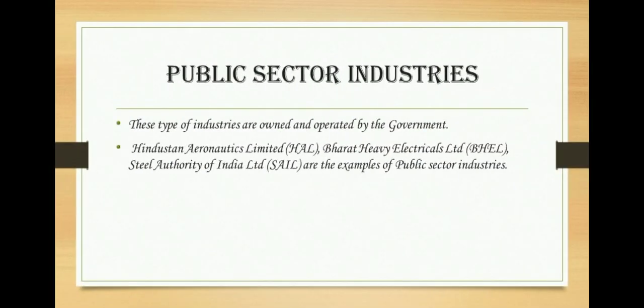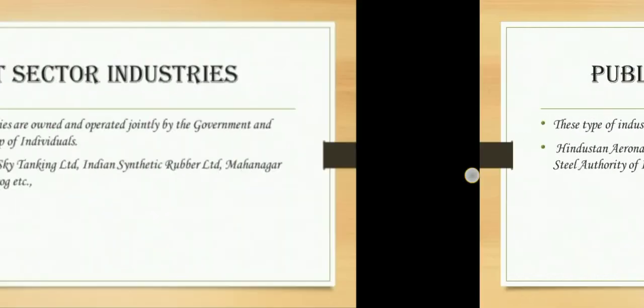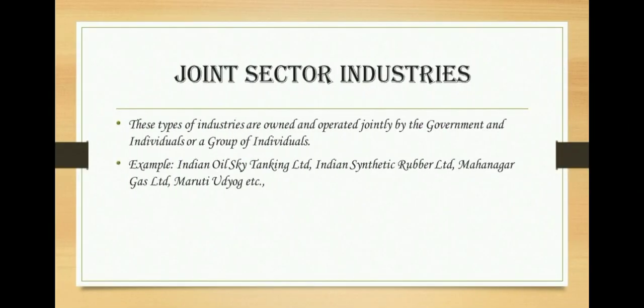Next one is public sector industries. These types of industries are owned and operated by the government. For example, Hindustan Aeronautics Limited and Bharat Heavy Electricals Limited are examples of public sector industries. Next one is joint sector industries. These types of industries are owned and operated jointly by the government and individuals or a group of individuals.